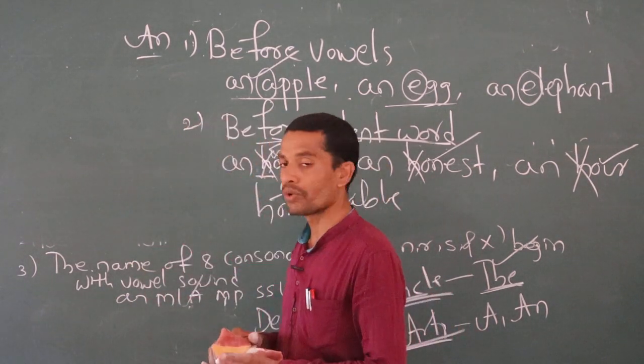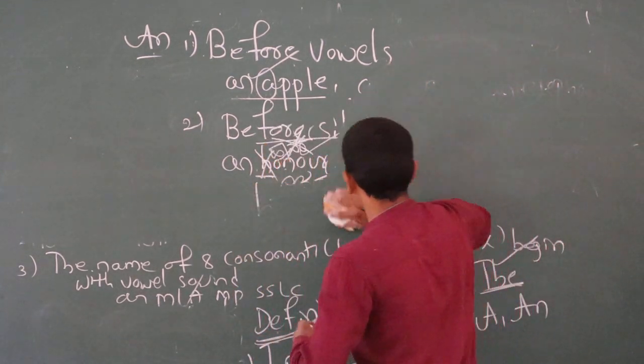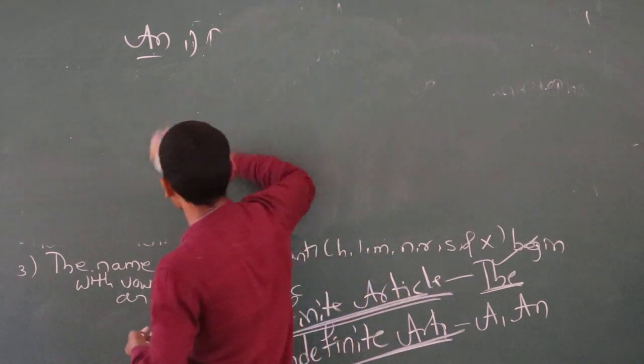Before silent words we have to use an. So this is the second one.